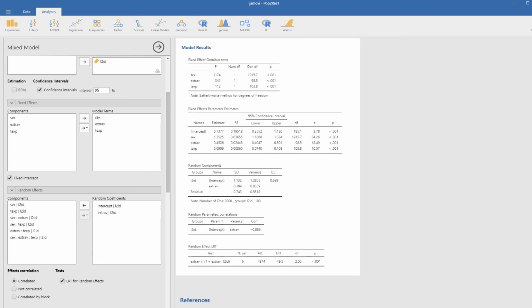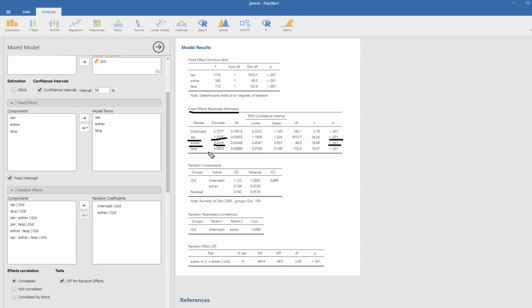As you scroll down, first under fixed effects parameter estimates, for sex we have a positive coefficient value. If you remember the coding, it was coded 0 for male, 1 for female. So the fact that this coefficient is positive indicates that females scored higher than males, basically 1.25 points higher on average on popularity than males did. And you can see that coefficient was significant. Then we have extroversion, the regression coefficient for that level 1 predictor, and it's statistically significant.